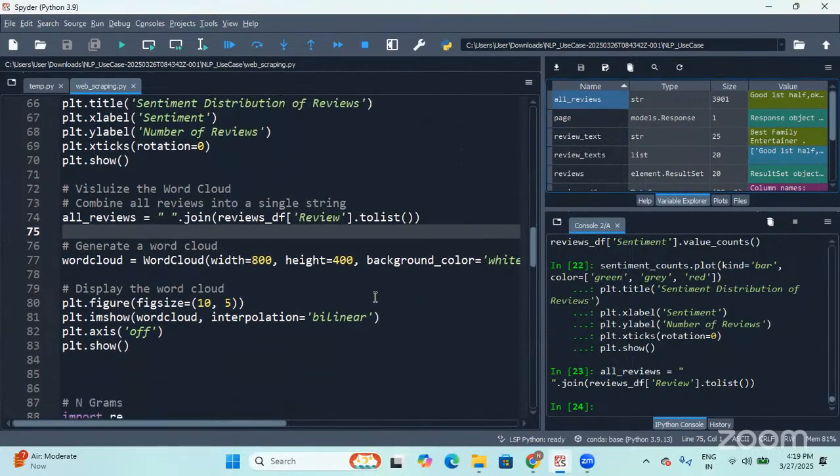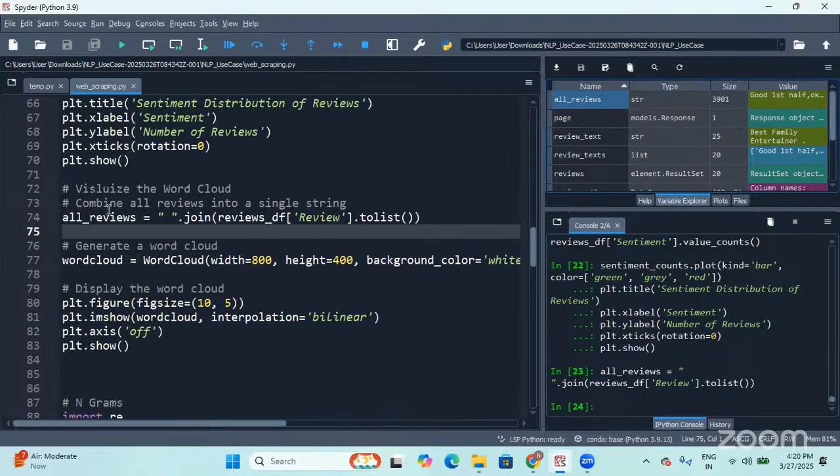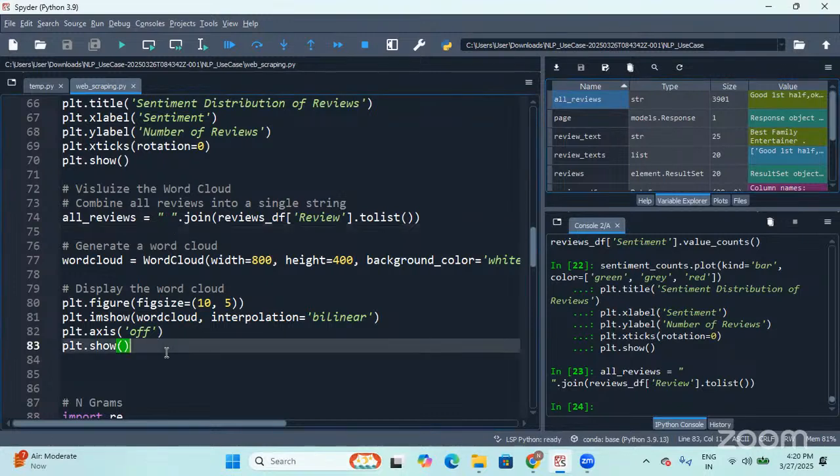Now, I would like to apply a word cloud. A word cloud will be generated on the data, and this will help us understand which word has more frequency. I'm also setting the parameters: the width of the plot, the height of the plot, and the background color should be white. It should be generated on all reviews, which is nothing but this string. And for the size of the plot and the axis, I don't want to have anything. Let me go and visualize.